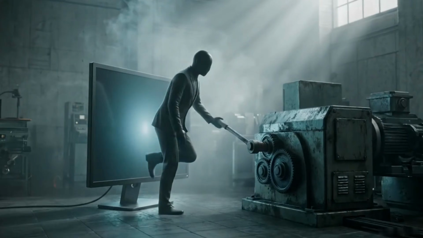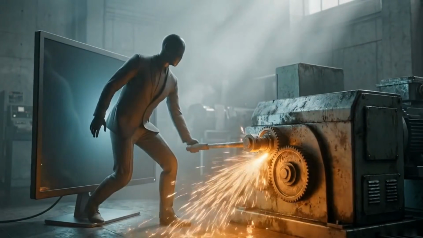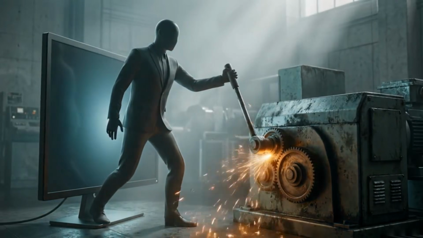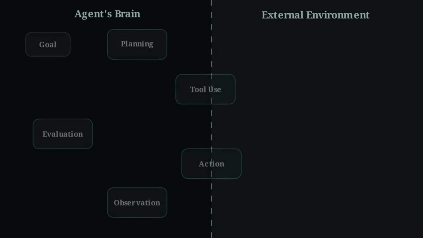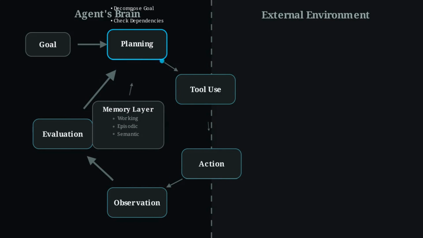This shift turns AI from a static generator of text into a goal-directed digital worker that interacts with and modifies the real world. This diagram shows the control loop, the core engine of an agent's autonomy. It is a continuous cycle of planning, acting, and evaluating results. In the policy layer, the LLM reasons over the goal to formulate a structured plan. It doesn't just guess the next word, it identifies the necessary dependencies to complete a job.